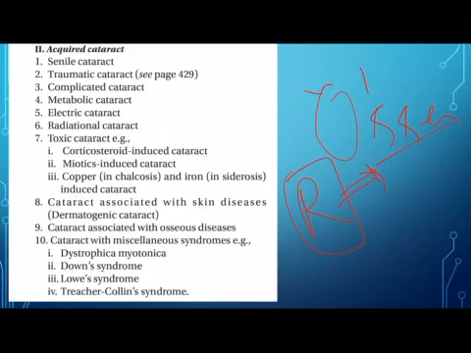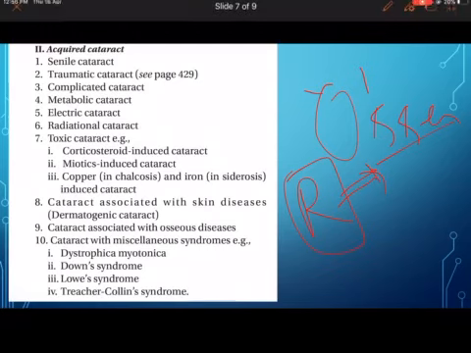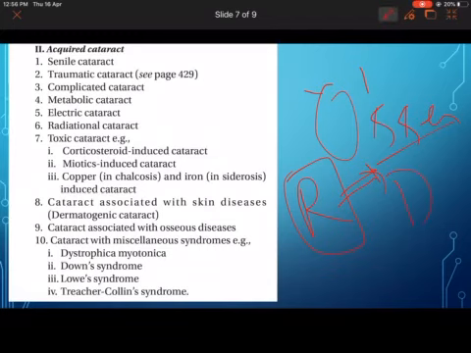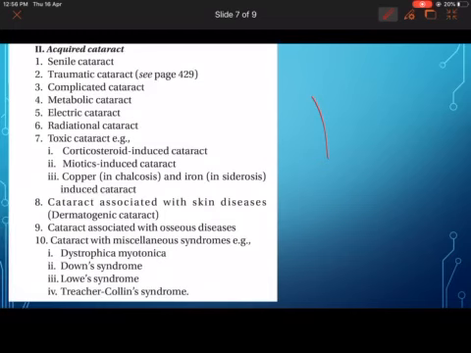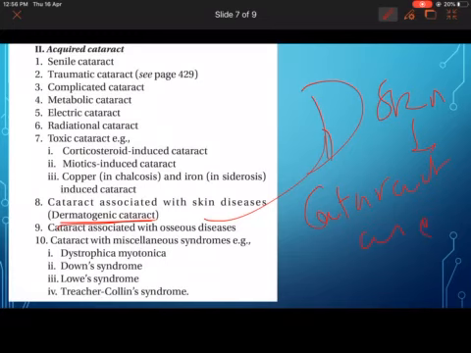Then you have D, that is D for dermatogenic cataract. Actually, this name is a misnomer. What you should remember is dermatogenic cataract is a misnomer. It is not the skin disease which is causing the cataract. It is the cataract associated with skin disease. There is no cause and effect relationship between the skin disease and the cataract.